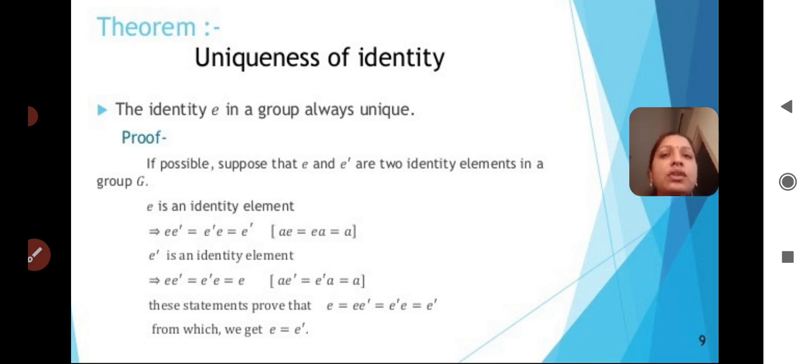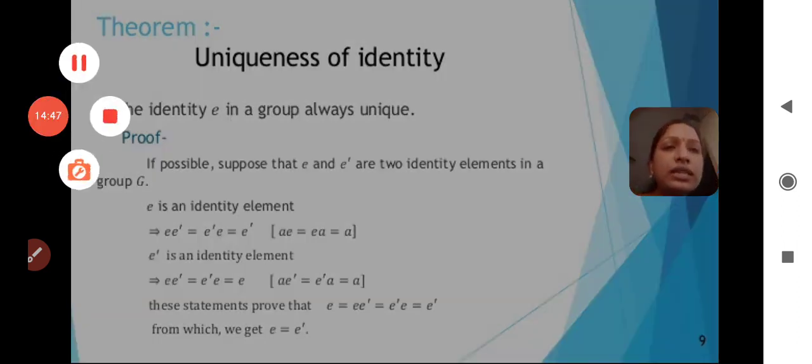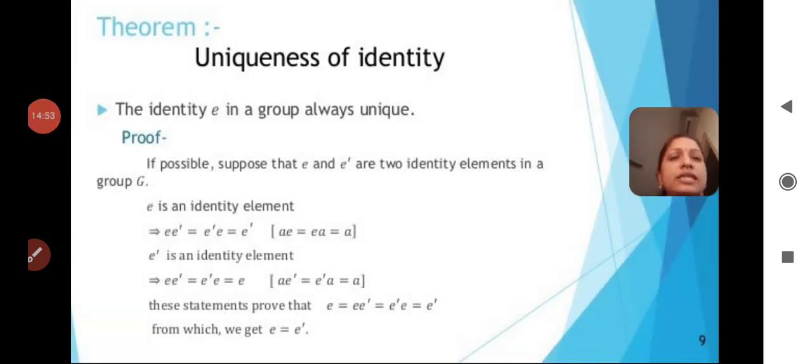So now we will see the proof. If possible, suppose E and E dash are two identity elements in a group G. In the statement, the identity element E in a group is always unique. To prove that, I am going the converse way. We have to prove that the identity element is unique. What I am supposing is that two identity elements are present in a group, that is E and E dash.